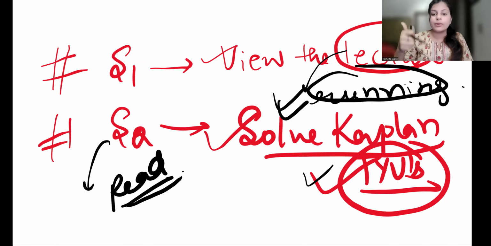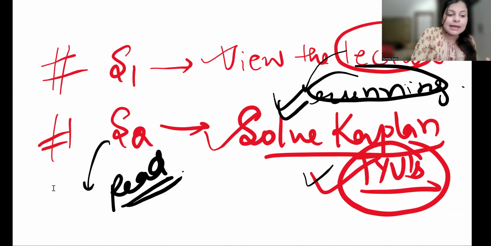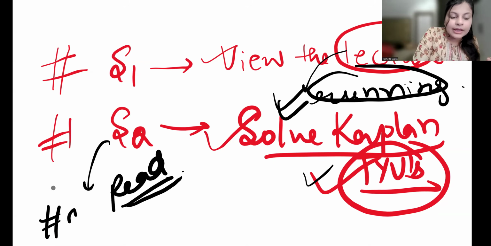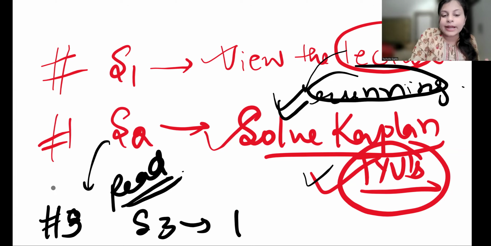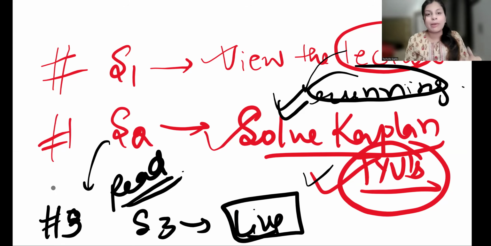So step number one, view the lecture. Step number two, solve the TYUs from the Kaplan text. Step number three now is to wait for my weekly live class. I will touch the kit with you. You will not touch it yourself. You might get confused, you might feel demotivated, you might feel like, okay, this is very difficult. I will do it. I will kickstart with the kit with you in the class.